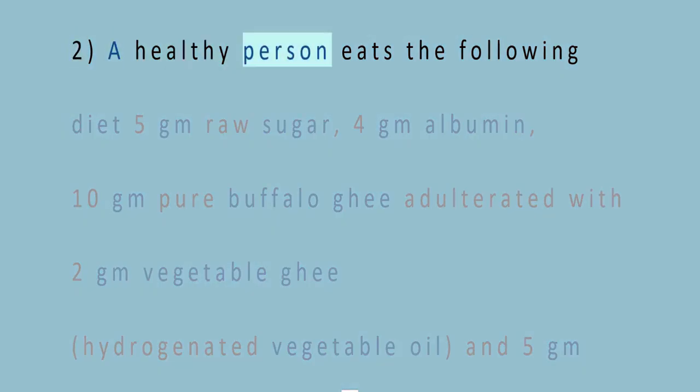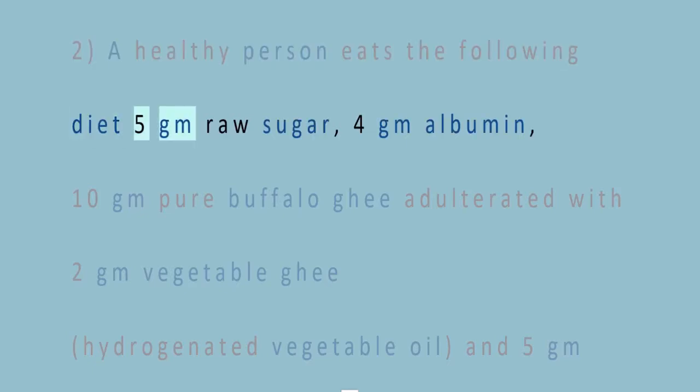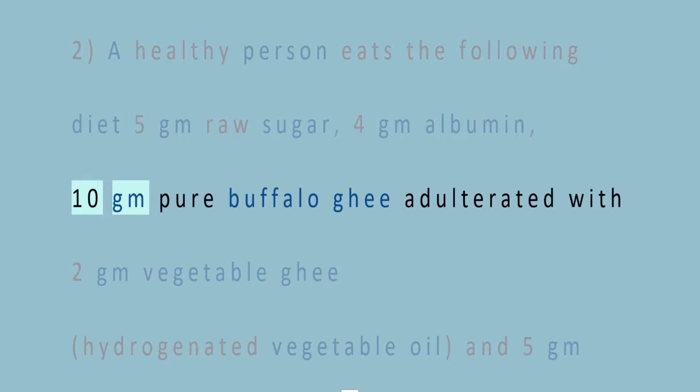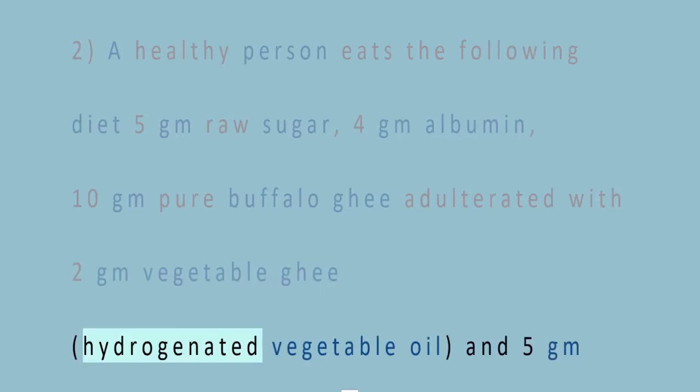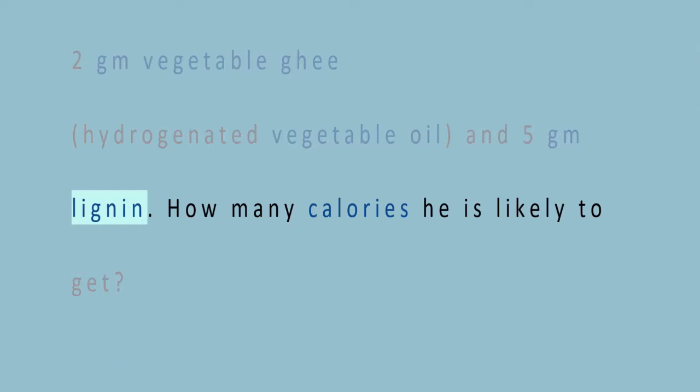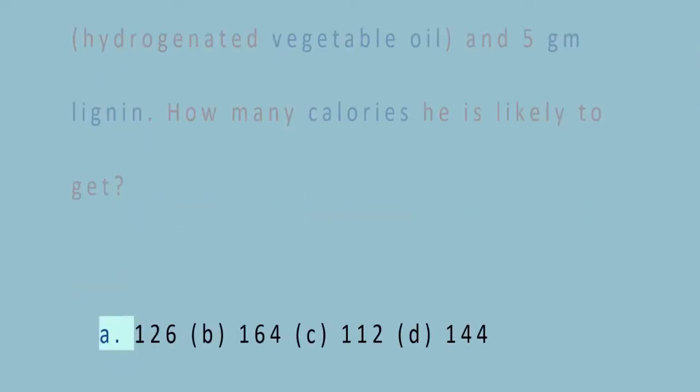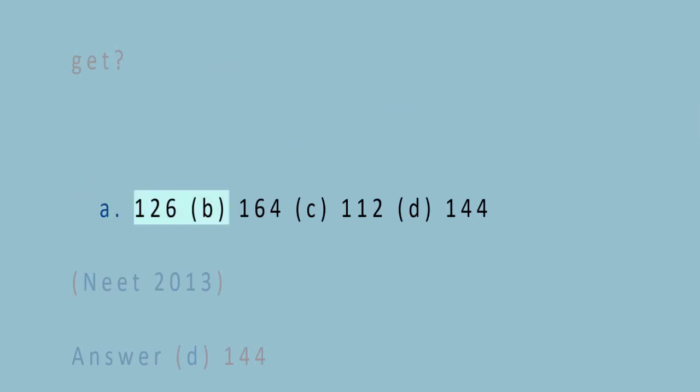2. A healthy person eats the following diet: 5 grams raw sugar, 4 grams albumin, 10 grams pure buffalo ghee adulterated with 2 grams vegetable ghee, hydrogenated vegetable oil, and 5 grams lignin. How many calories is he likely to get? A. 126, B. 164, C. 112, D. 144.